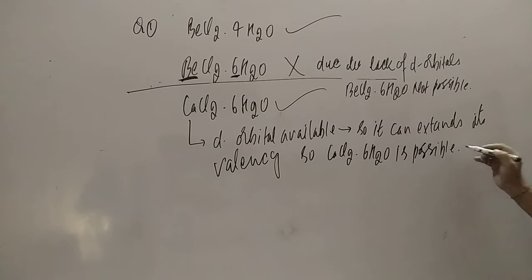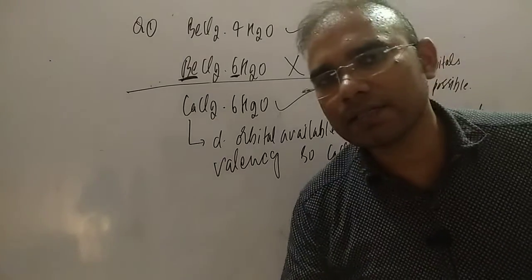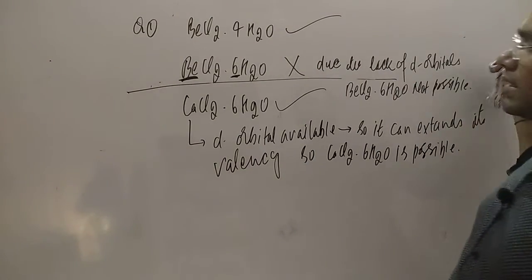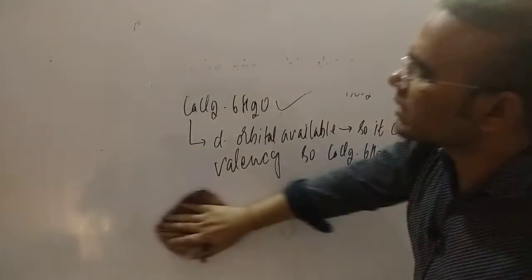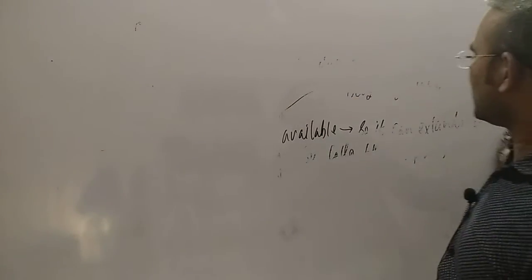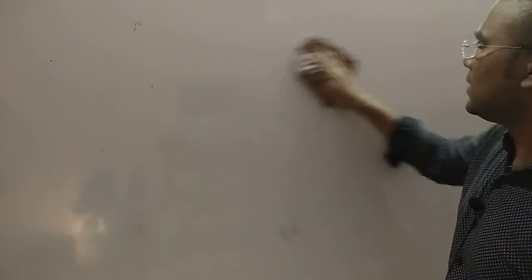Now, student, we understand the order: down the group the hydration energy is decreasing. But how much energy is there, that we have to write down. How much energy is released as we go down the group, we have to keep in mind. The hydration enthalpy values are not with me, so I need to write them from the books. So wait, students.